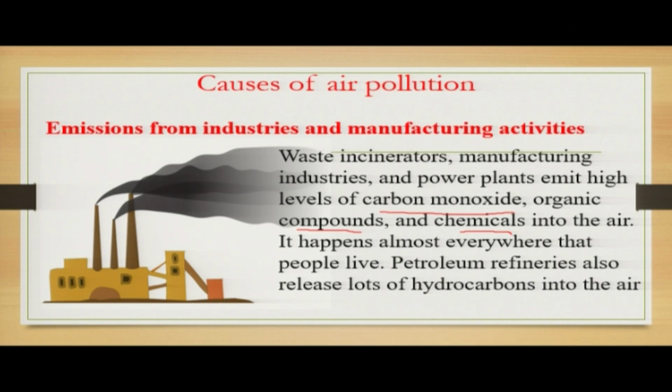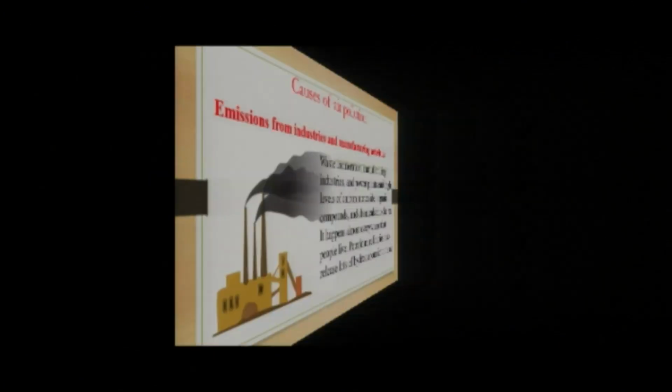Petroleum refineries also release lots of hydrocarbons into the air. So the hydrocarbons are also different. The methane gas, the ethane, all these go into the atmosphere, along with carbon monoxide and other organic compounds. So this is an example of how it is generating. All this smoke contains all those particles. And therefore, all these contribute to emissions from industries and manufacturing activities.